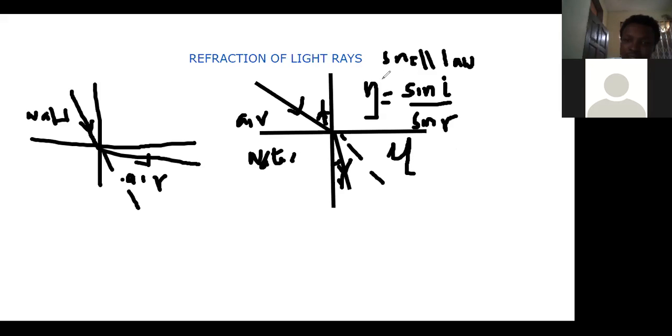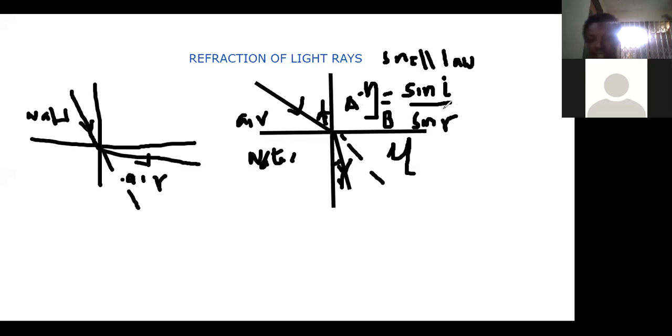So we can see that light travels from medium A and enters medium B. So these are the two media we are talking about, and the refractive index is equal to the sine of the angle in medium A all over the sine of the angle of refraction in medium B.